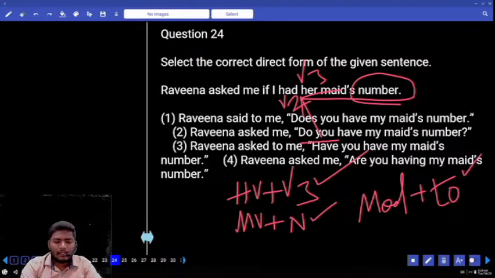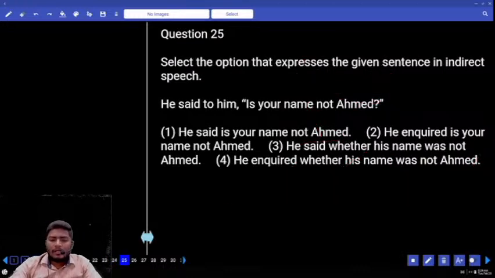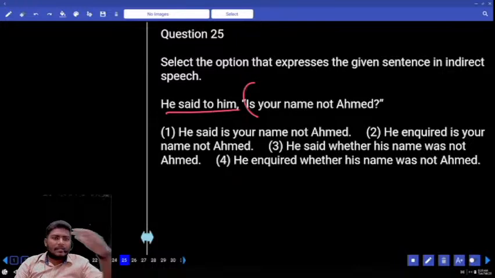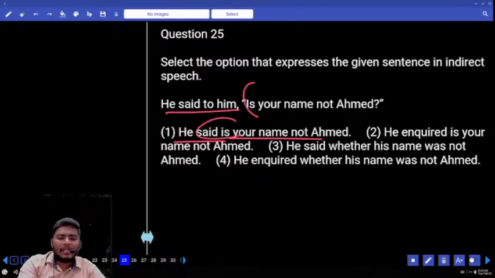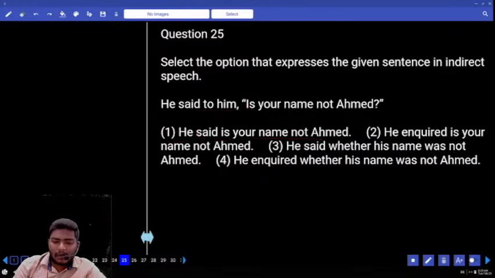Next, move to the last one, 25. I said to him, is your name not Ahmed? What type of statement is this? Interrogative statement. Look at the first one. I said, is your name not Muhammad? Can you find any conjunction here? No conjunction, not possible. Next, he inquired, is your name not Ahmad? Do you find any conjunction again? No, not possible.